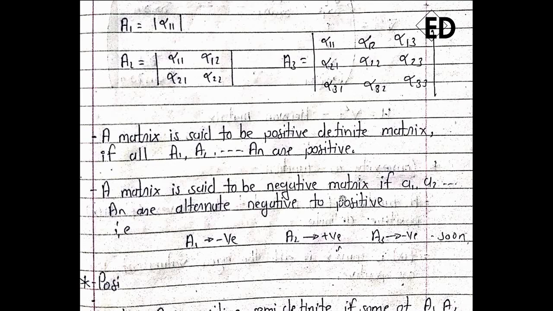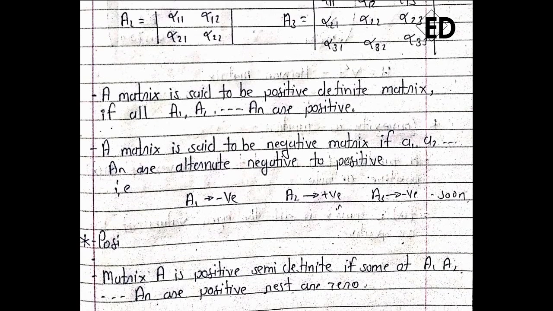Then the second one is a negative definite matrix. A matrix is said to be negative definite if a1, a2, a3, a4 up to an alternate from negative to positive. Initially a1 is negative, then a2 is positive, then a3 is negative, a4 is positive, and so on.